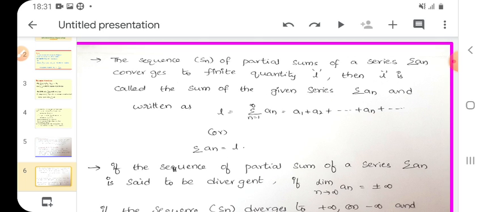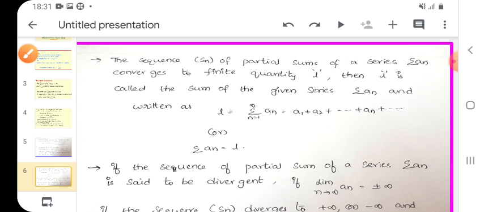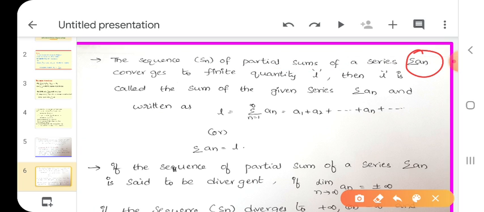if the sequence Sn of partial sums of a series summation an converges to a finite quantity L, then L is called the sum of the given series summation an. See, what does convergence mean? Convergence means approaches. See here, this is a sequence of partial sums of a series summation an. We have to find the limit value of this.